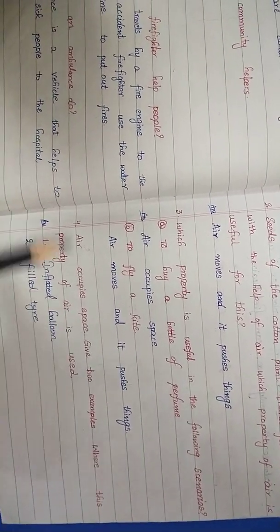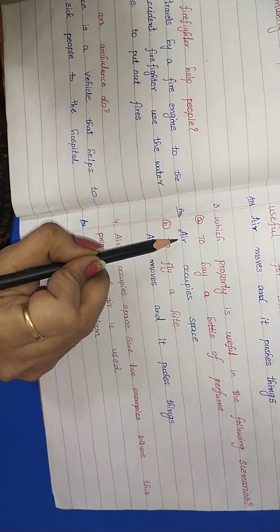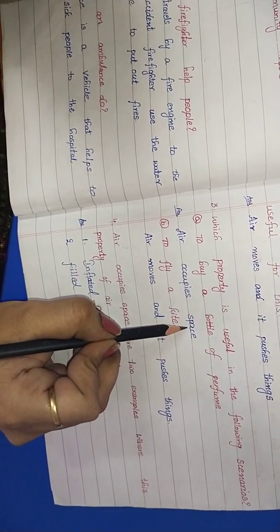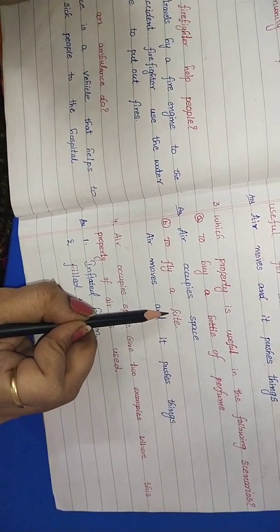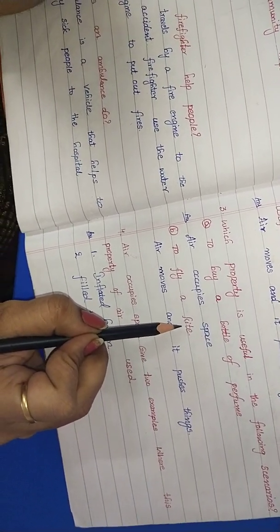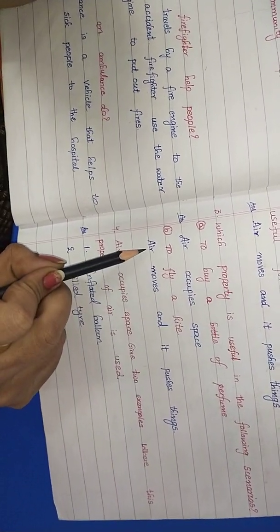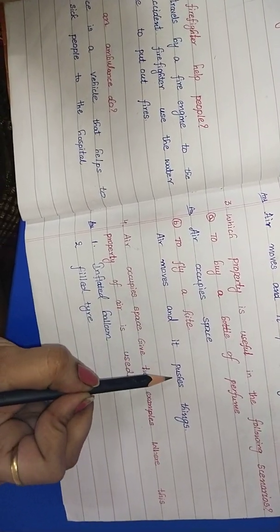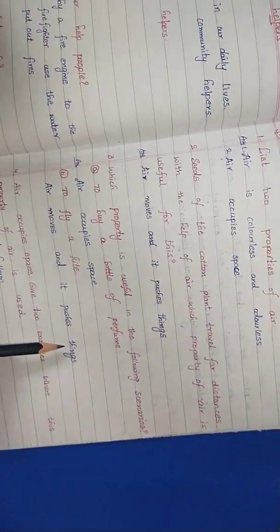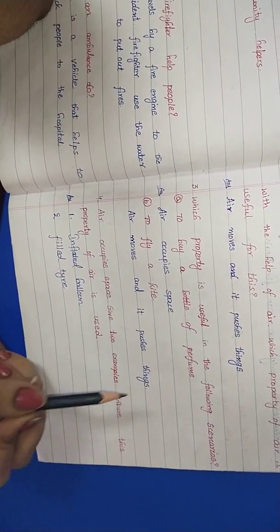Yes, in the bottle air occupies the space. And to fly a kite, if you are flying a kite, what do you observe, children? The kite will move forward. So air moves and it pushes things.